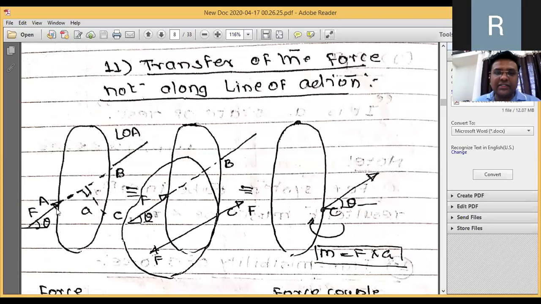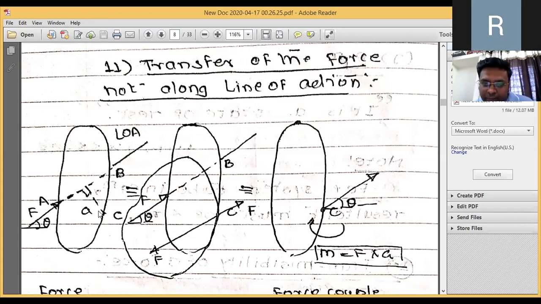Transfer of the force not along the line of action of the force is nothing but what you call the calculation of the moment. That is, we are calculating the impact or the effect of the force other than along that line of action of the force. That means what? On the other point, you should know the distance between these 2 points, so that you can easily calculate the effect of that force at that point.